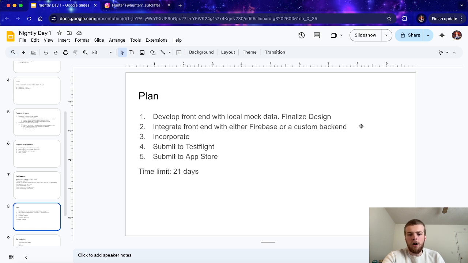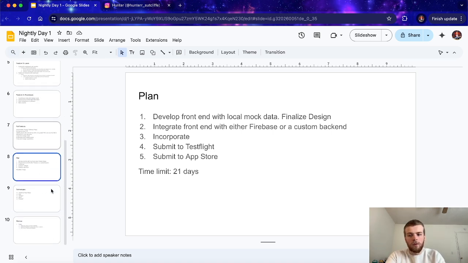I want to have this all submitted to TestFlight at the very latest by the end of break, so within these 21 days. And that'll put me in a great position for doing beta testing. And if we can get through that, I think it's going straight to the App Store. But as I'm going through this whole process, the reason why I don't have this chunked out into specific timeframes is that there's going to be a lot of readjusting as we go. But overall, I'm looking forward to it.